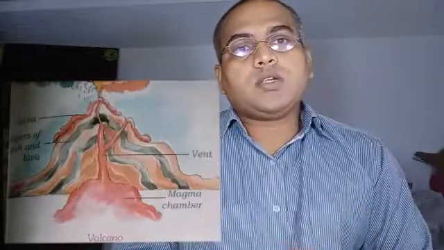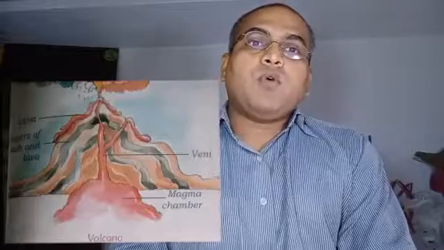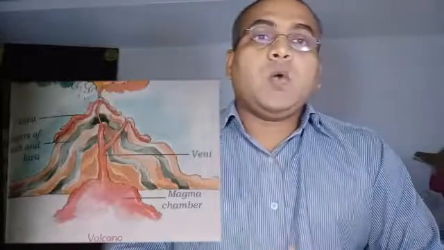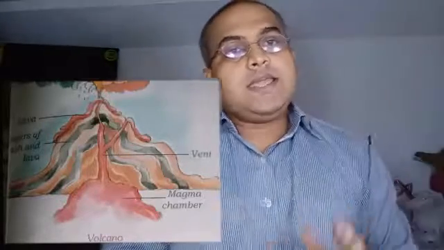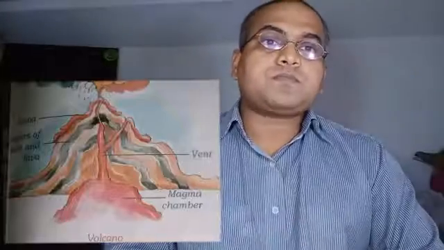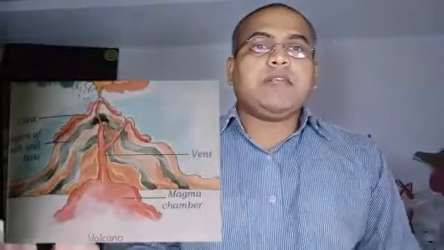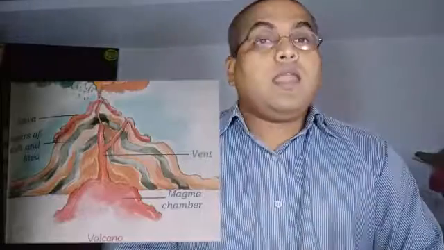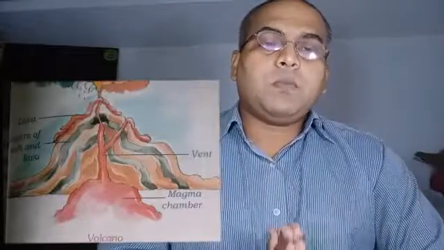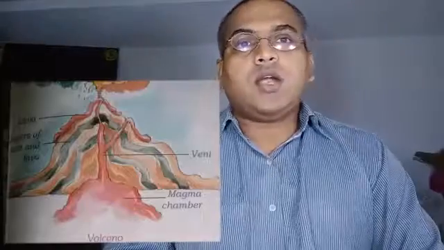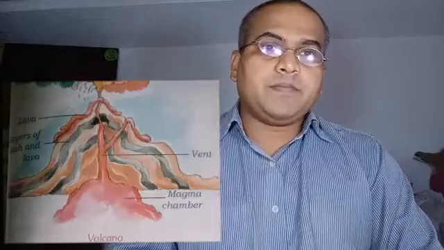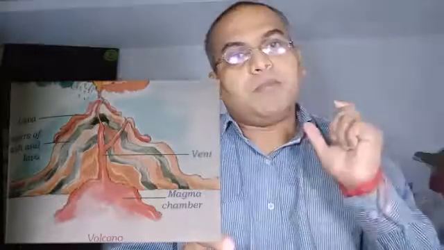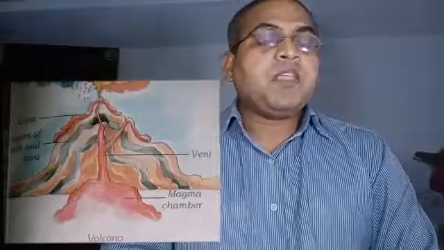This hot molten material, that is magma, flows inside the earth, and whenever it finds a place where the earth layer is weak or thin, it comes out from that part, and when it comes on the surface, it is called lava, and the path through which it comes out is called vent.